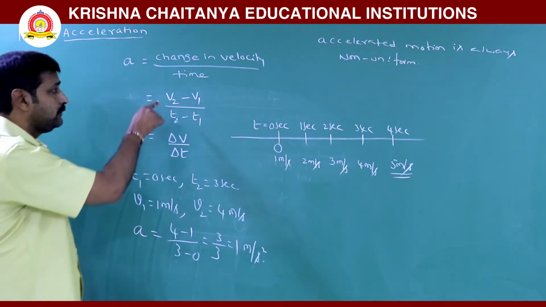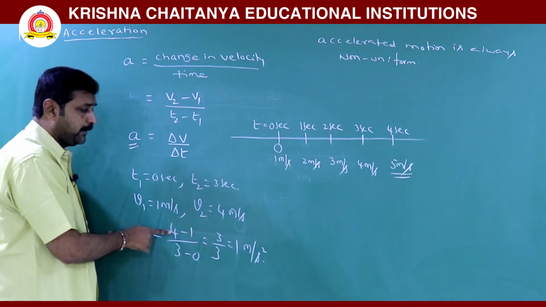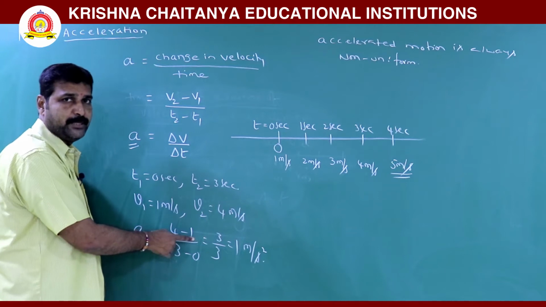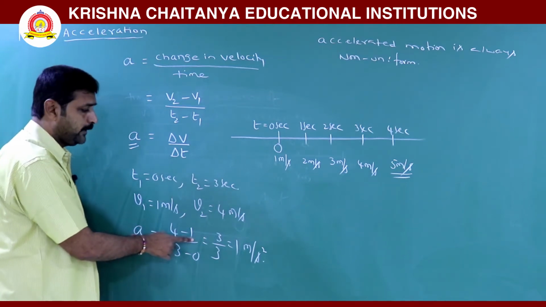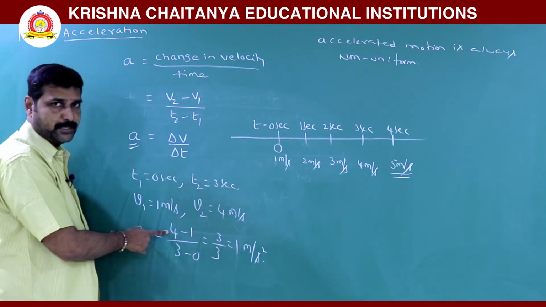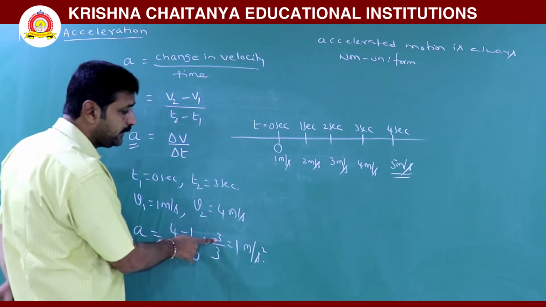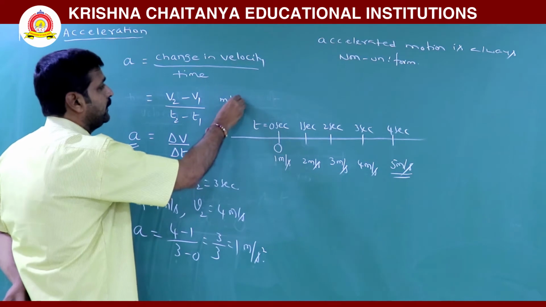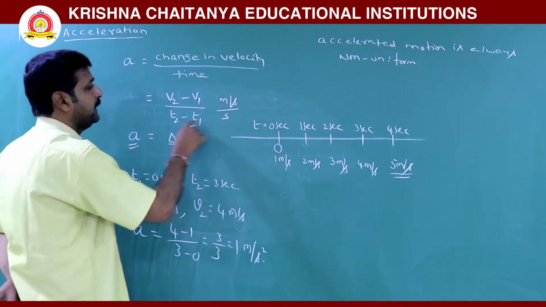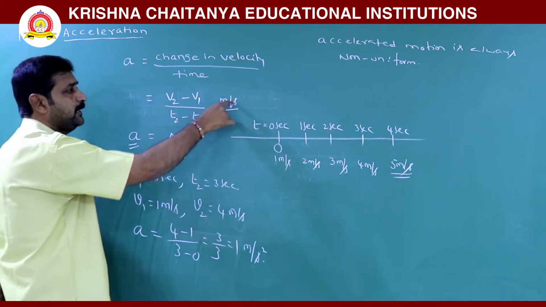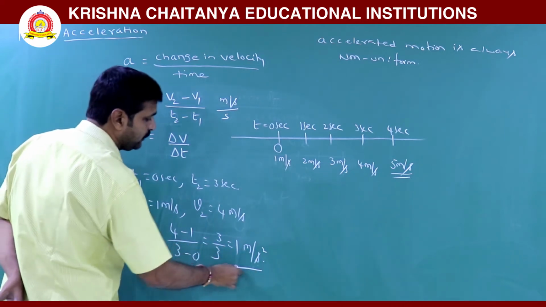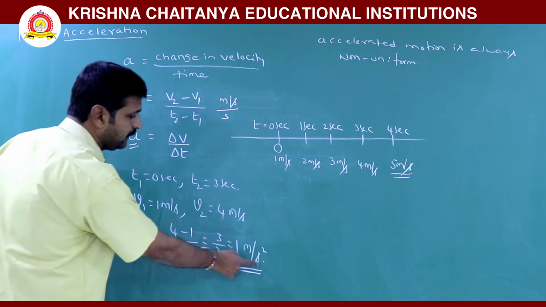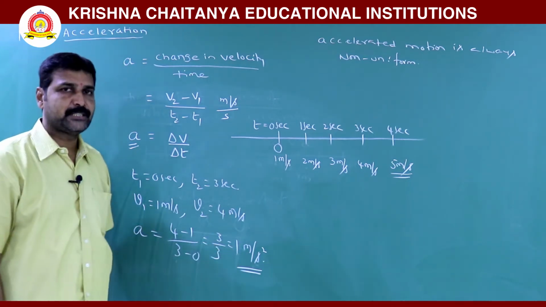Because 4 meter per second minus 1 meter per second means you are subtracting 1 meter per second from 4 meter per second, then you will get 3 meter per second. So this is meter per second by second. So it becomes meter per second squared. That is the unit of acceleration. Acceleration is now here 1 meter per second squared.